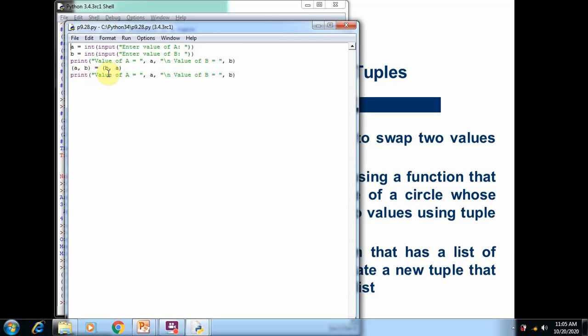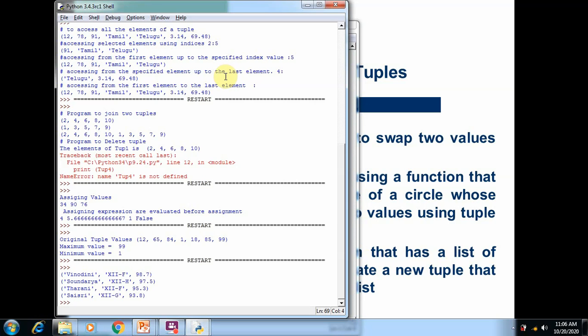Here you can see two tuples are created: a comma b is equal to b comma a. This assignment operator will simply store the right side values in the left side variables. So b is stored in the variable a, and a is stored in the variable b. It means the swap is executed successfully. After storing b into a and a into b, when we print the a and b values, we can see the difference.